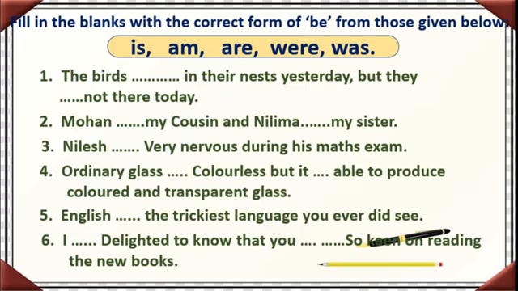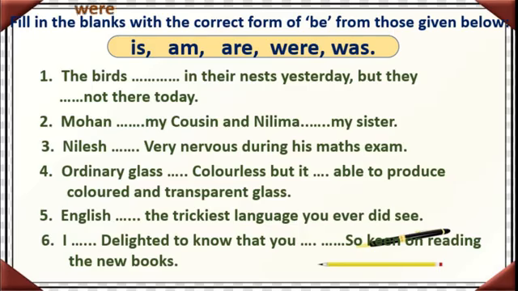Okay. The birds dash in their nests yesterday, but they dash not there today. See, yesterday means we have to use past tense. And the birds, that is plural, isn't it? So what are we going to use here?